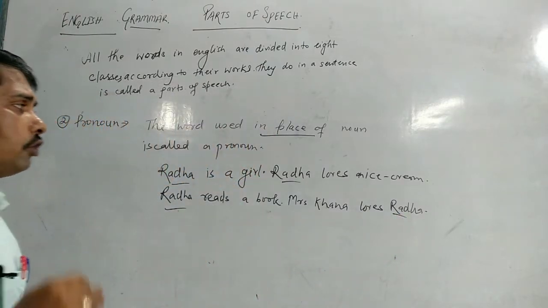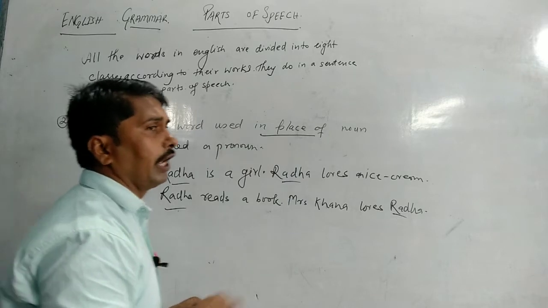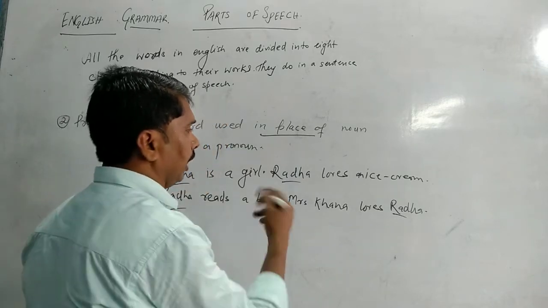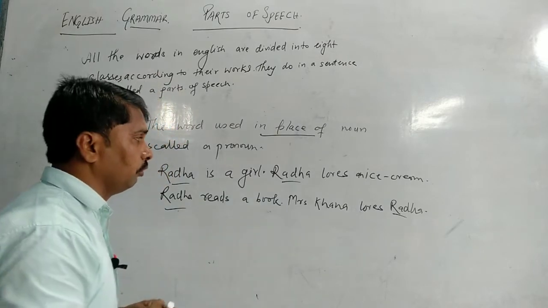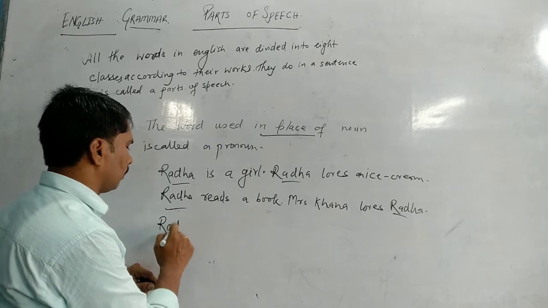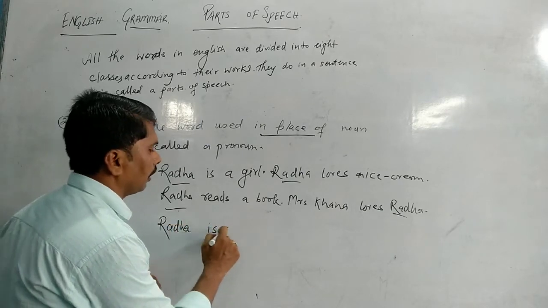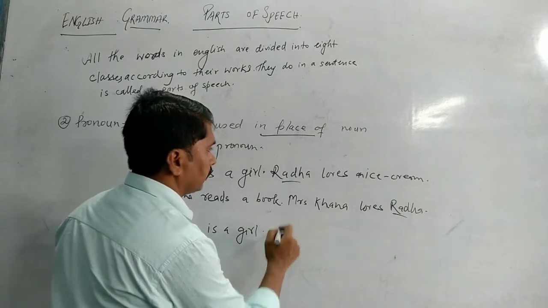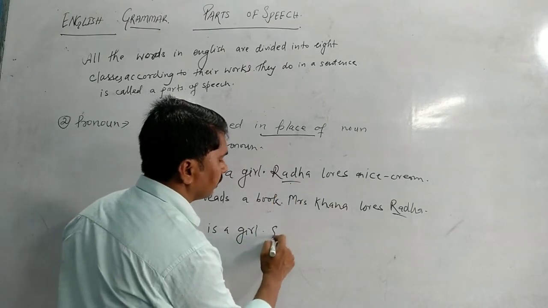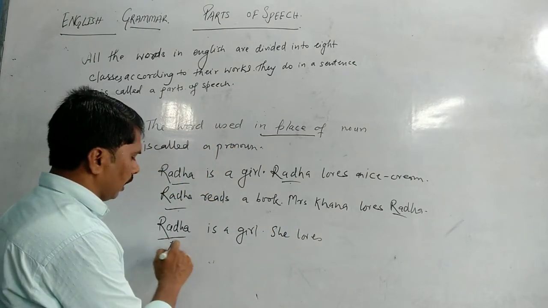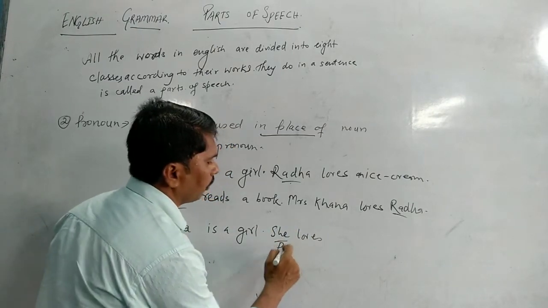So whenever we talk about a particular person again and again, we don't have to use the name again and again. You can use it like this. See, Radha is a girl. Now see, instead of Radha you can write she. So this is a noun and this is a pronoun.